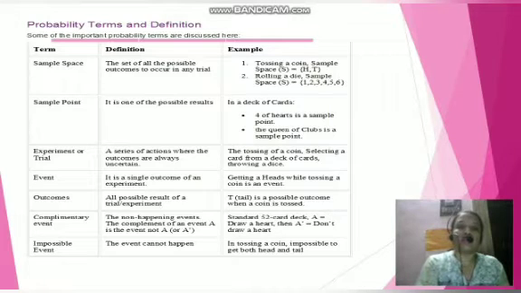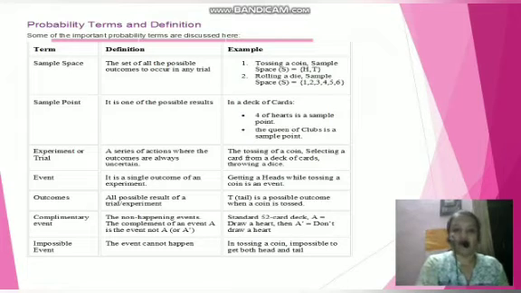Event is a single outcome of an experiment. If you are taking one of the outcomes from the experiment, that is called an event. Taking a head while tossing a coin is an event. Outcomes: all possible results of an experiment are called outcomes. Tail is a possible outcome of a coin when it is tossed. Outcomes and events do not differ much, but whatever is asked in the example, such as getting a head, what is the probability, then getting a head is your event.